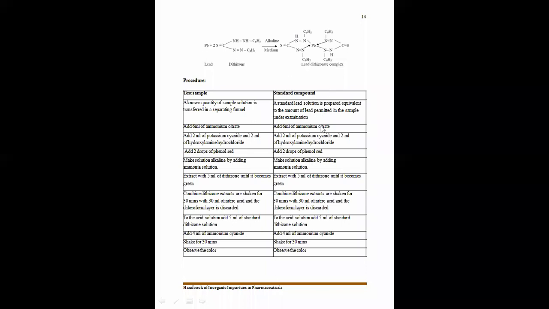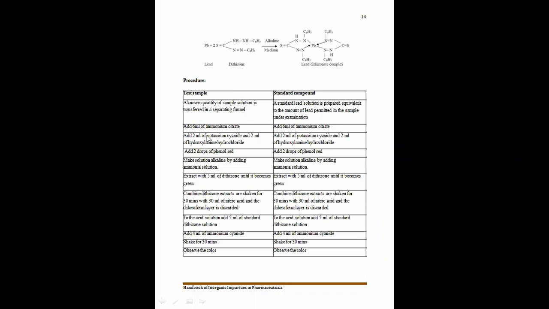Now, the reason for the addition of ammonium citrate is that it will maintain the optimum pH and prevent the formation of undesirable products. So here we are going to add ammonium citrate to maintain the pH of the solution. What type of medium do we require for this complex formation? We require an alkaline medium, and to maintain this alkaline medium, we are going to add ammonium citrate solution up to 6 ml.